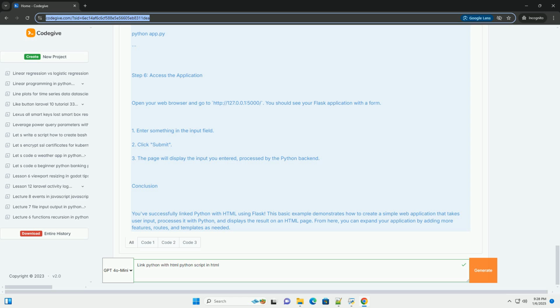Conclusion. You've successfully linked Python with HTML using Flask. This basic example demonstrates how to create a simple web application that takes user input, processes it with Python, and displays the result on an HTML page. From here, you can expand your application by adding more features, routes, and templates as needed.